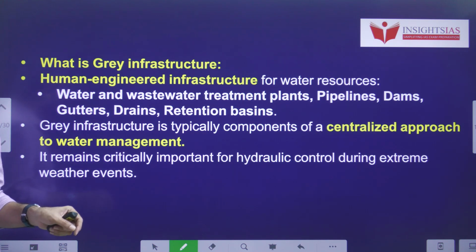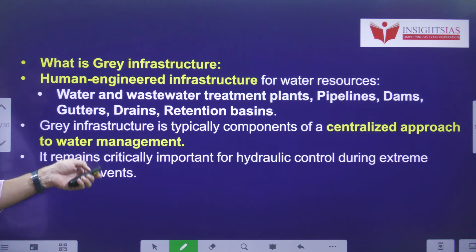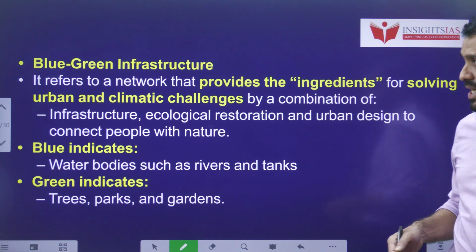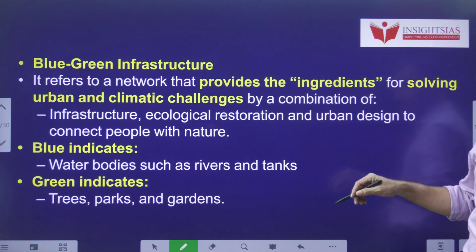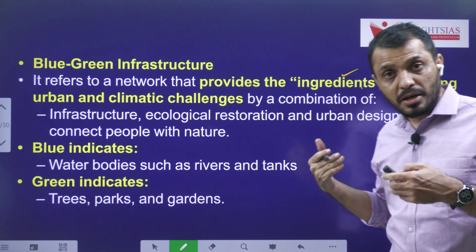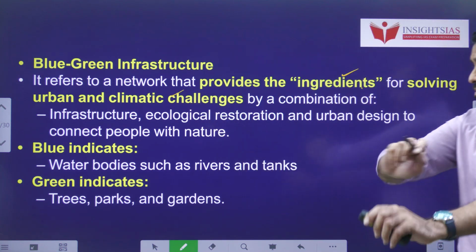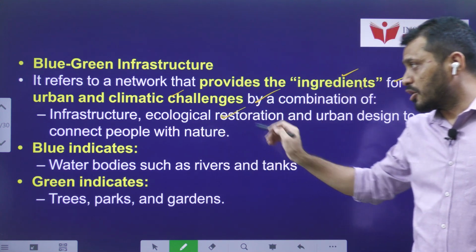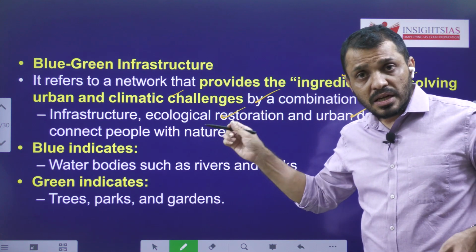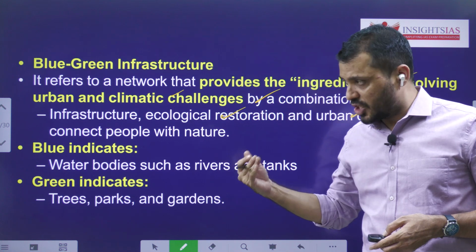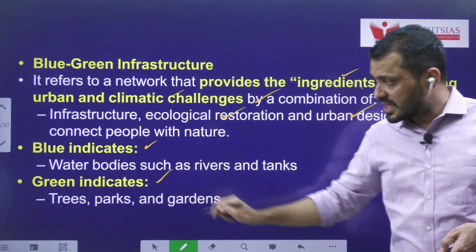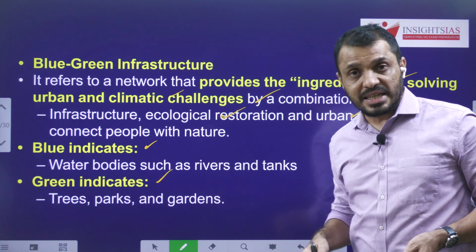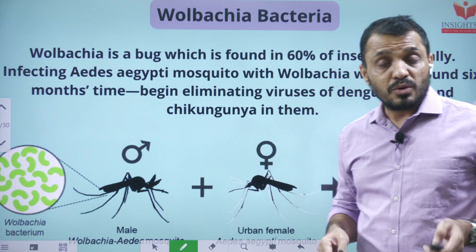I already named some of the infra that come under grey infrastructure. Generally, grey infrastructure is used to treat water and sewerage plants. Blue and green infrastructure, which I mentioned earlier, combine both urban infrastructure as well as climate-related elements. That means infra plus ecological restoration and urban connection with nature. Examples for blue as well as green infra were given. The Miyawaki forest is one of the best examples of green infra in cities. That was about the third topic.